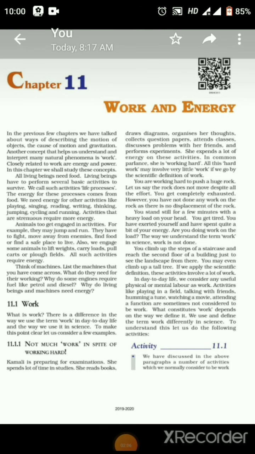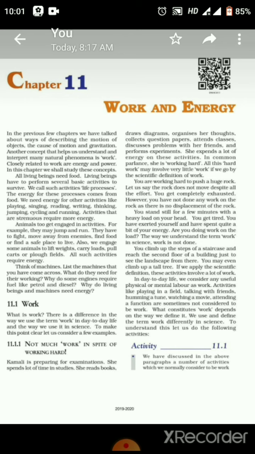Now, in order to understand the concept of energy or work, we will look at day to day activities. All living beings need food, and living beings have to perform several basic activities to survive. We call such activities life processes. We do several things in day to day life, and for this work we need energy: for playing, singing, writing, thinking, jumping, cycling, and so on. Activities that are strenuous require more energy. We have to understand which kinds of activities require more energy.